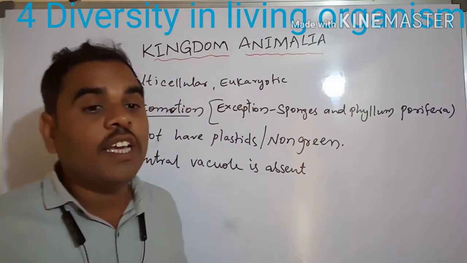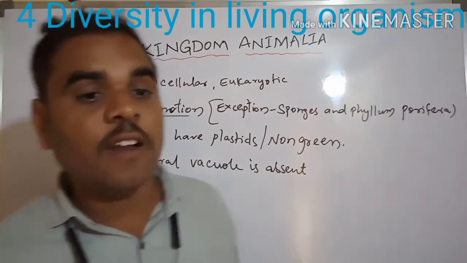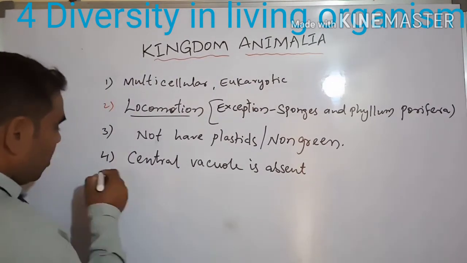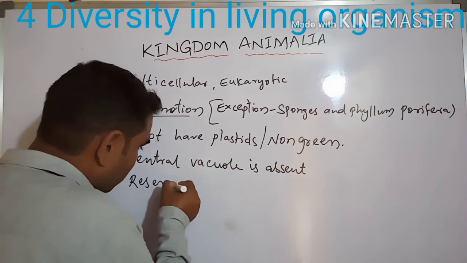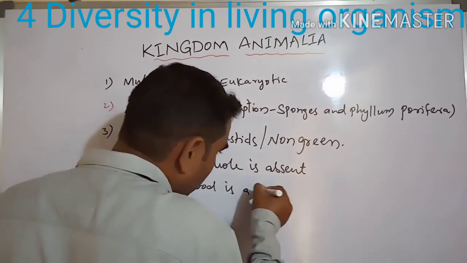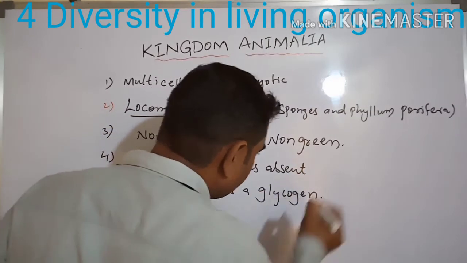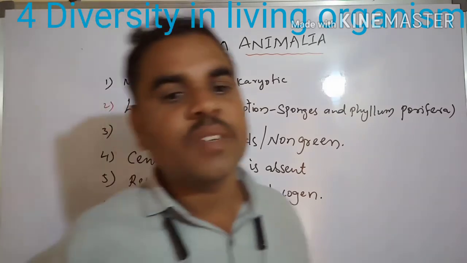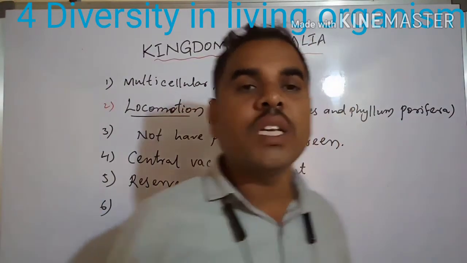The central vacuole is present in big size in plant cells. The reserved food is glycogen. Which food is reserved? Glycogen.